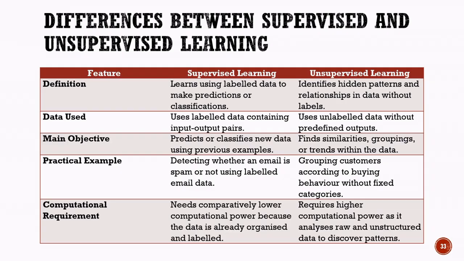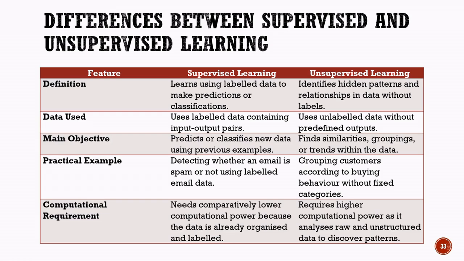Unsupervised learning works with unlabeled data, where no predefined answers are available. The second difference is their objective. Supervised learning is used to predict or classify new data based on examples it has learned during training. Unsupervised learning focuses on discovering hidden patterns, relationships, and groupings within the data.